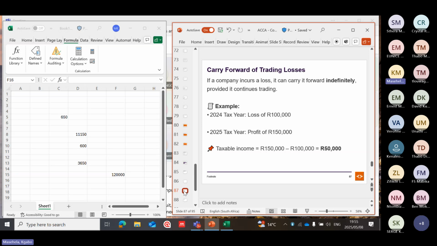And it can only lose that loss if it stops trading. But if there was a loss in 2024 and a profit in 2025, then the loss is taken against the profit, and in that particular year of 2025, the taxable income will be 50,000.